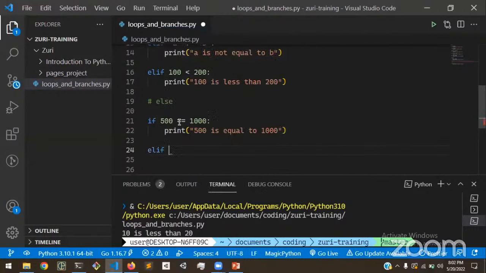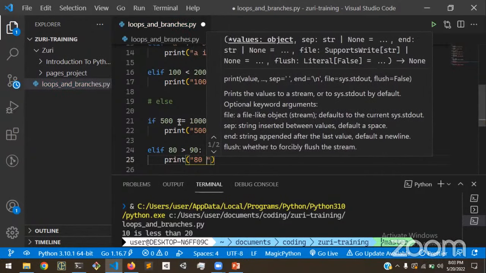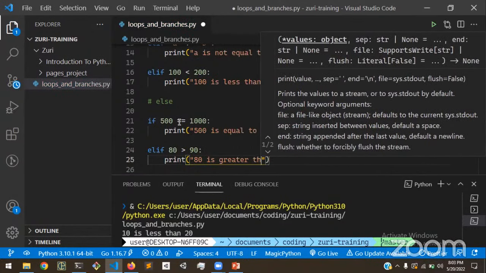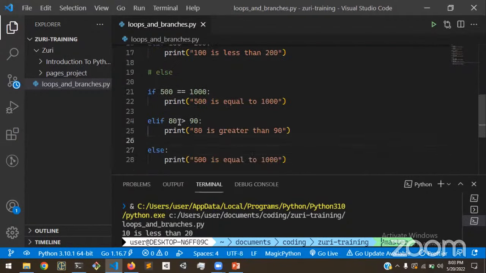We'll go down and say elif 80 is 880 or 80 is greater than 90, print 80 is greater than 90. Else, we can just say print running the else block.